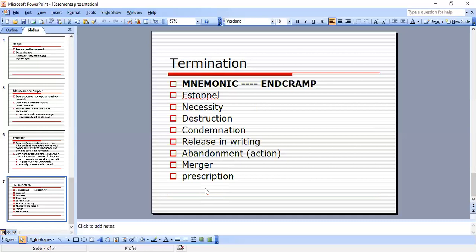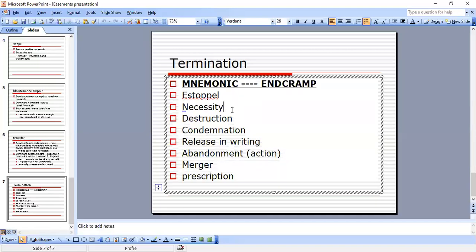So estoppel, of course, is reasonable reliance, detrimental reliance. Necessity: an easement by necessity ends when the necessity ends. Destruction of the servient land, so long as it is not willful destruction by the owner.